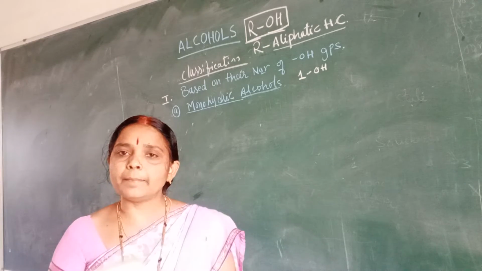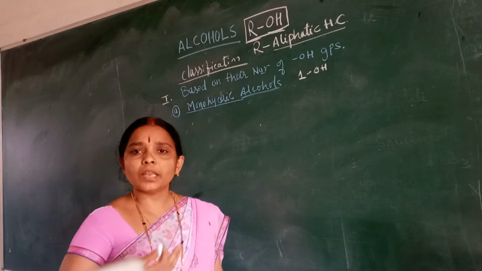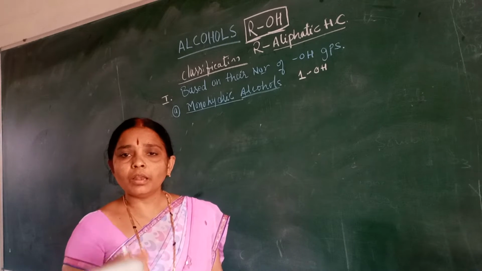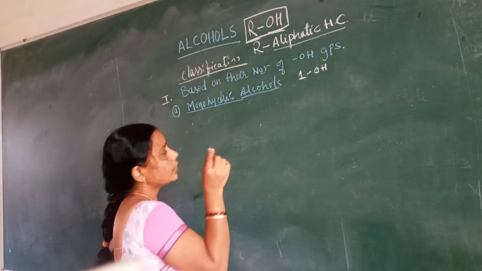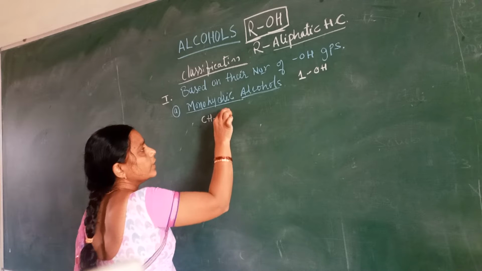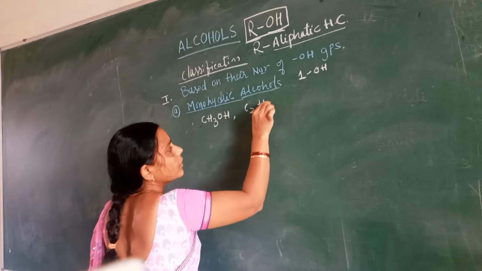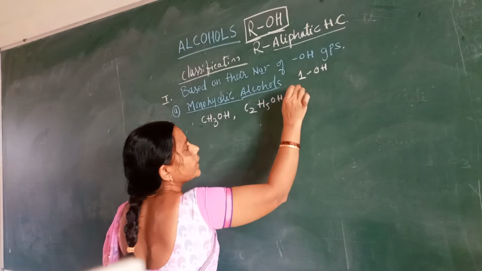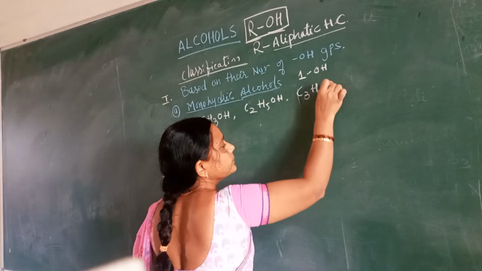So what are the examples of monohydric alcohols? Methyl alcohol, ethyl alcohol, propyl alcohol. Only one group is OH. So the examples of monohydric alcohol are methyl alcohol, ethyl alcohol, and propyl alcohol, C3H7OH.